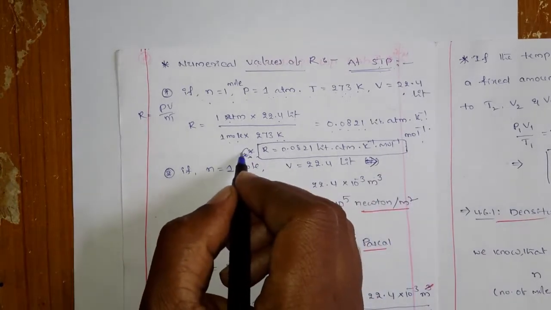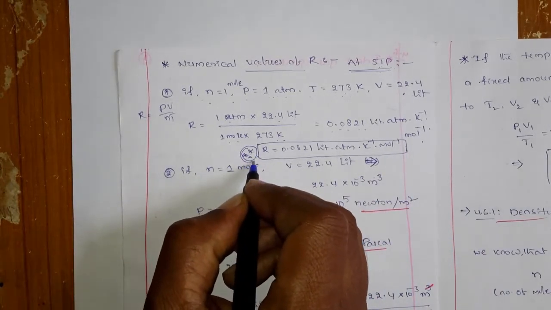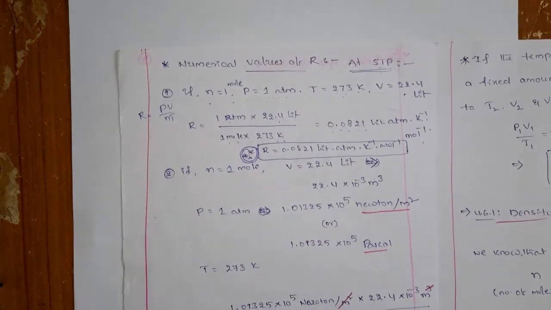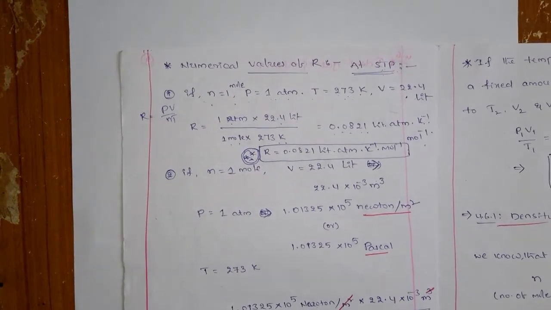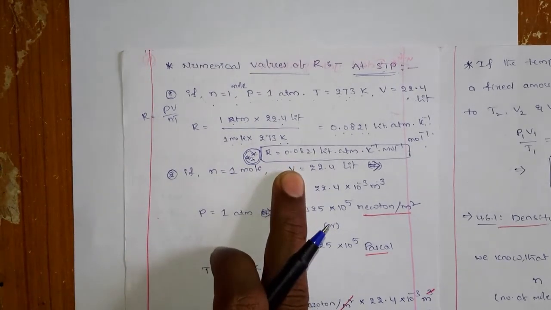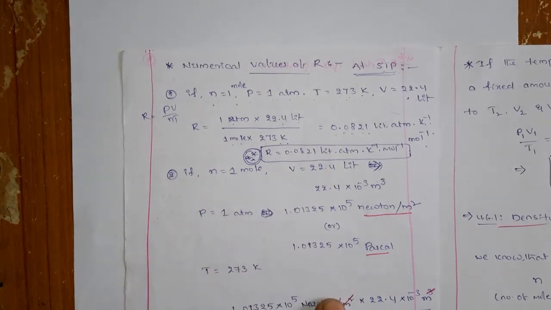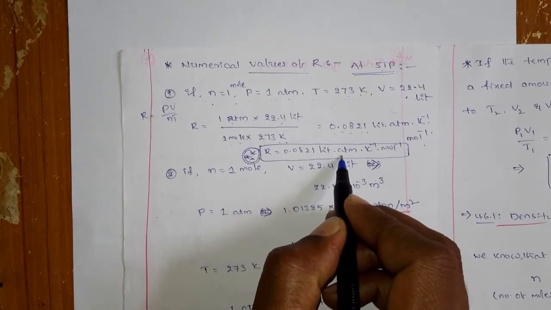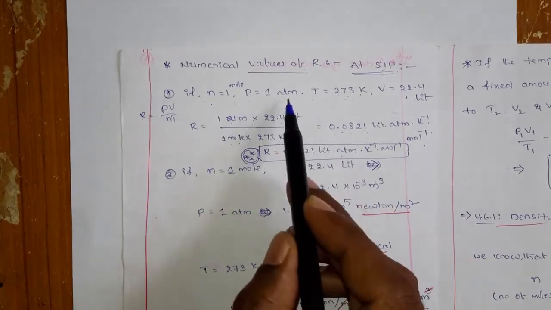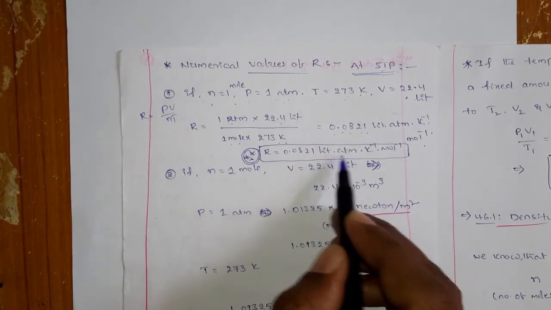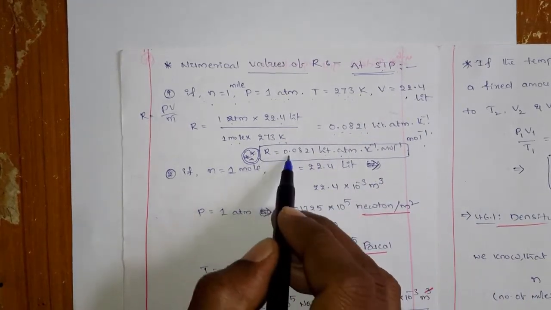These units are very important. In any problem, the R value is a universal constant, so this value is also very important. And next, in another unit: if the pressure, volume and temperature are given in liters and atmosphere, then the R value is this.